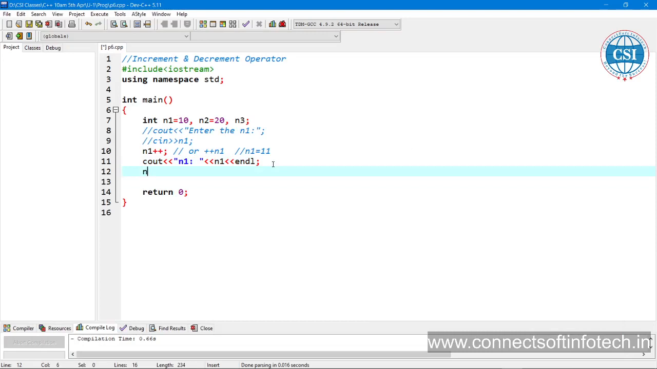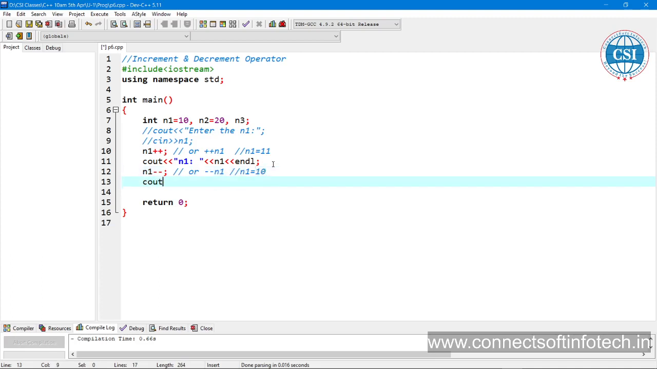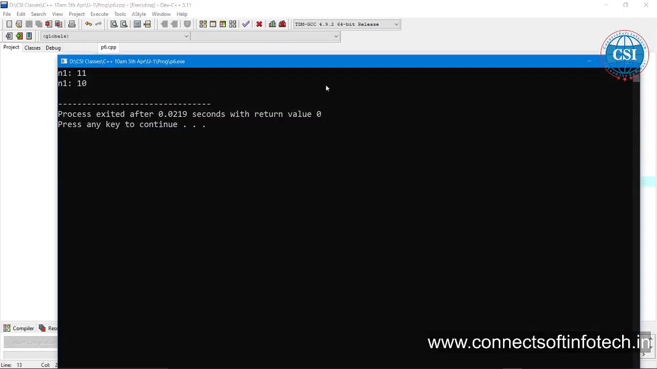Next we go here with n1 minus minus. Now what is the current value of n1? That is 11. So whether you write minus minus n1 or n1 minus minus, both are the same. It is going to become 10, because the current value of n1 is 11. So if we use minus minus, it decreases by 1. So n1 this one. What is going to happen here? It's 10. 11 minus 1 becomes 10.